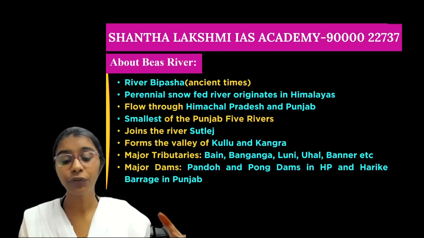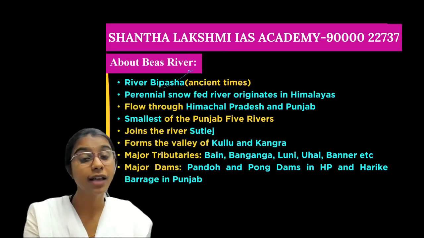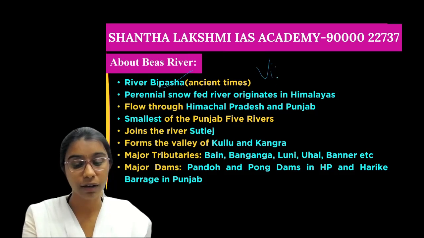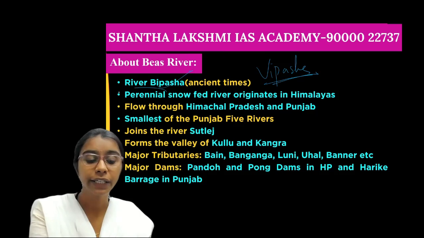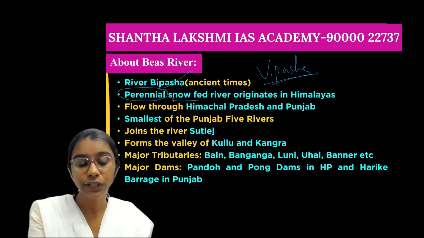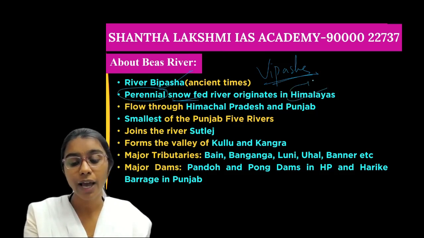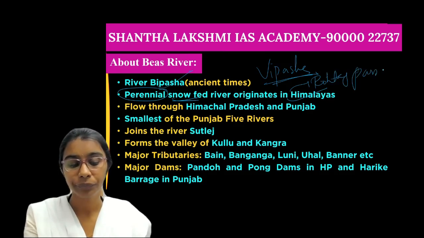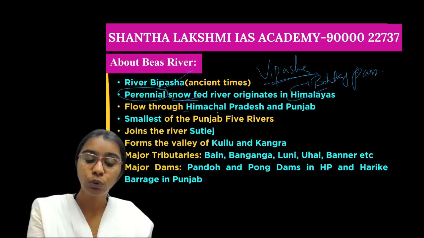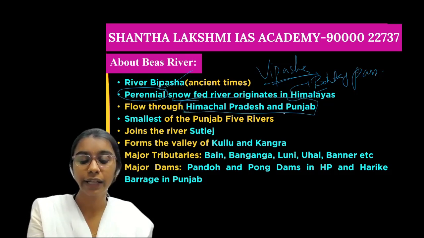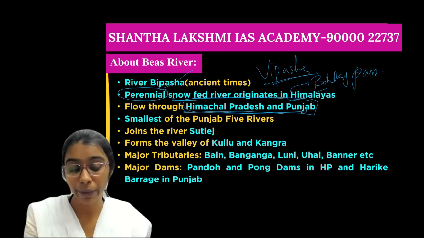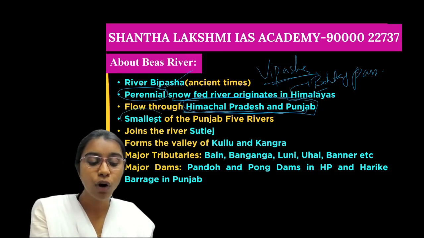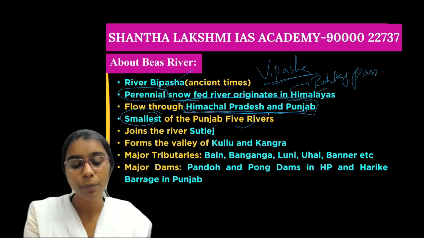This river in the Vedic time is called the river Vipasa, a perennial river fed by snow, and it originates in the Himalayas at the Rohtang Pass. It flows through only two states, that is Himachal Pradesh and Punjab, and it is one of the smallest rivers of the Punjab five rivers.